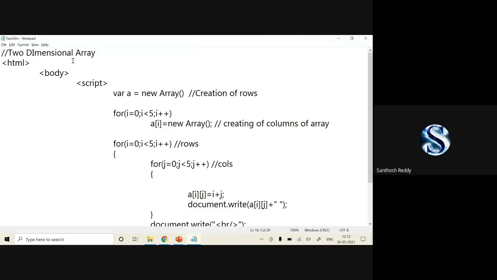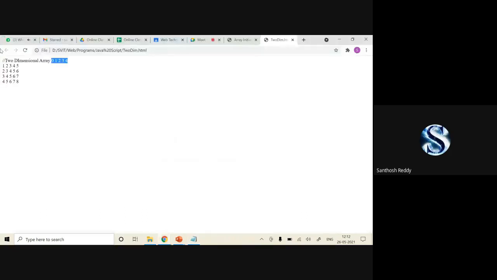Give me 1 minute, I'll change it. Two-dimensional array. Okay, here it is. This column, I'll save it and refresh it. Now you can check it out.